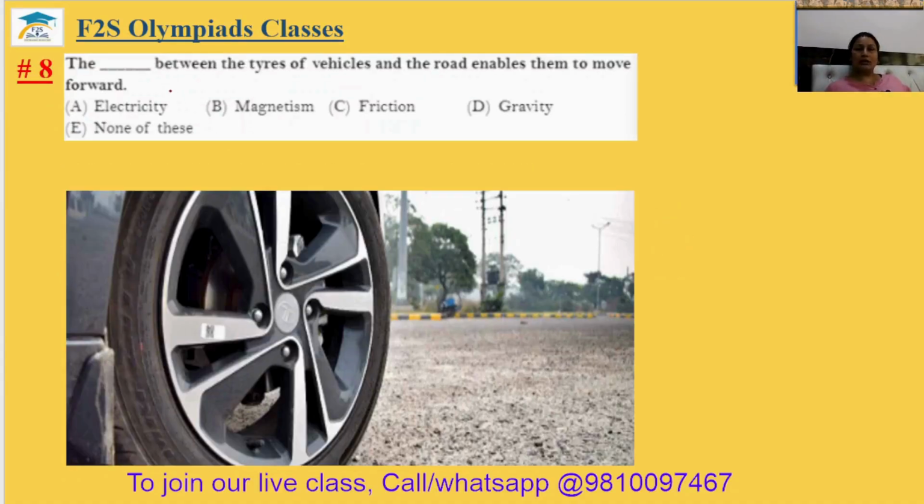Question number 8. The dash between the tire of a vehicle and a road enables them to move forward. So, electrostatic force? No. Magnetism? No. Actually, the friction between the tire of the vehicle and the road enables them to move forward, because due to friction, it does not just skid. So the answer will be C. Eighth answer is option C.